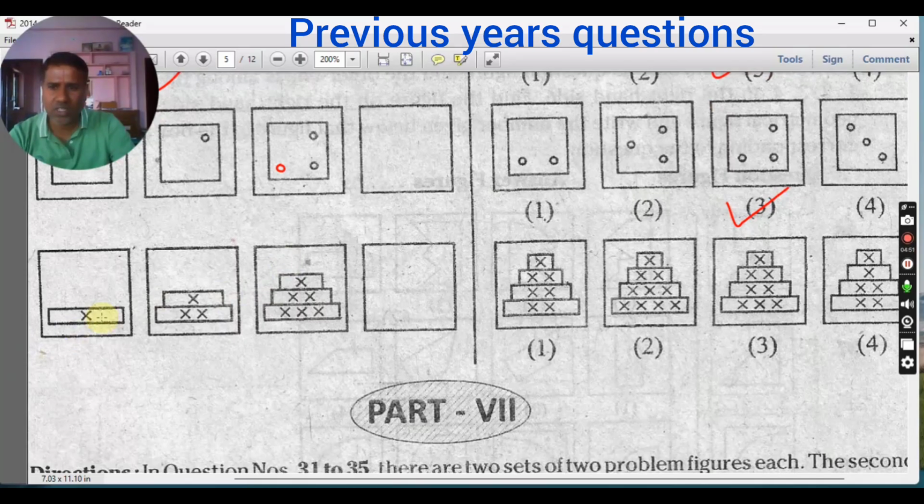Next, there is one step, one X. The next step has come. Or else think that this step has been pushed up. This step has lifted up and some new step has come. So two steps. Again these two have been pushed up and some third step has come. That is the reason for three stars. Again push these up. So first step one, second step two, third step three, fourth step four. This is the correct one.